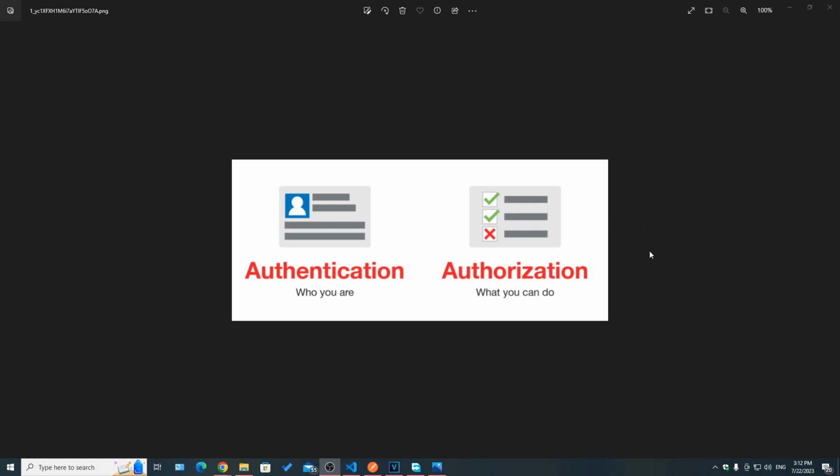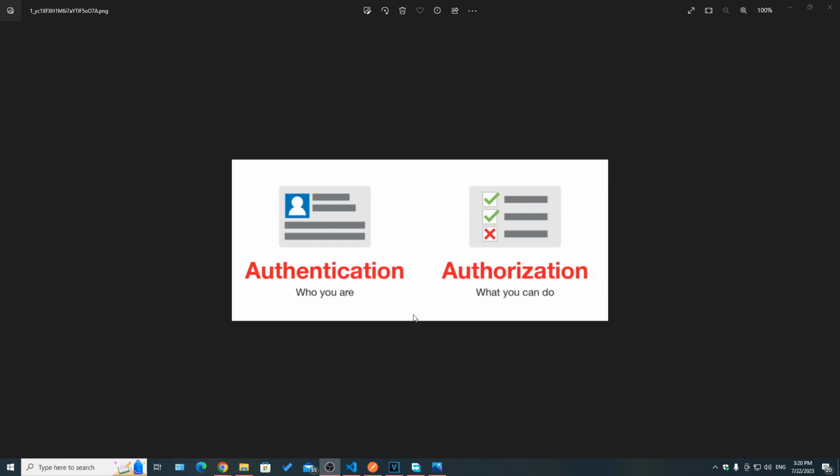On the other hand, authorization refers to what you can actually do on that system. So different authenticated users can have different permissions or roles. Authorizing a user means that you are verifying that this user who is already authenticated has enough permissions or possesses a role that is required to access a certain resource on that server or perform a certain action. Authentication and authorization play hand in hand. They are both handled by the guards.